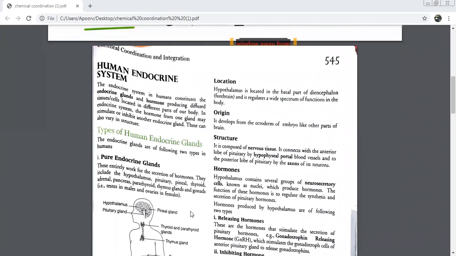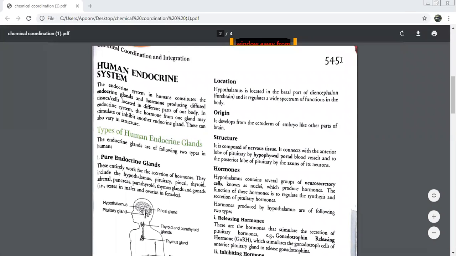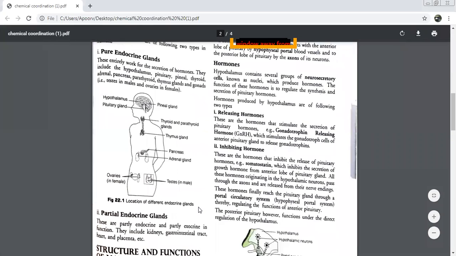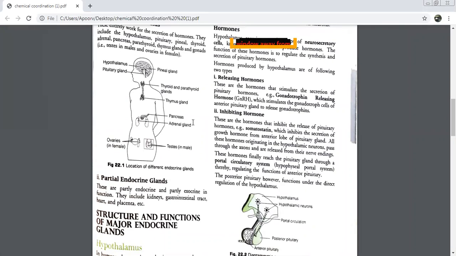Okay, let's join on time, children, please. It takes away so much of time like this. Please mute your audios. Yes, beta. Let's start now. Partial endocrine glands and pure endocrine glands I've already done before. Children, please mute your audio, whoever it is.